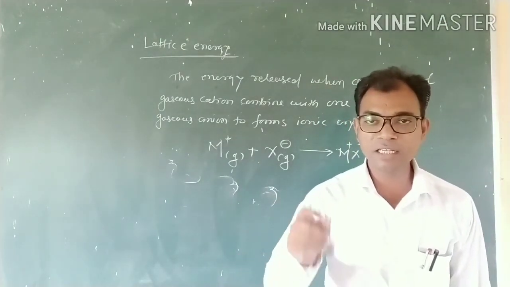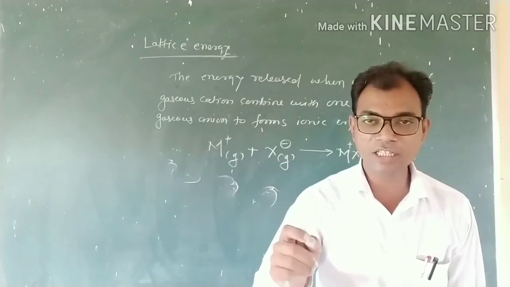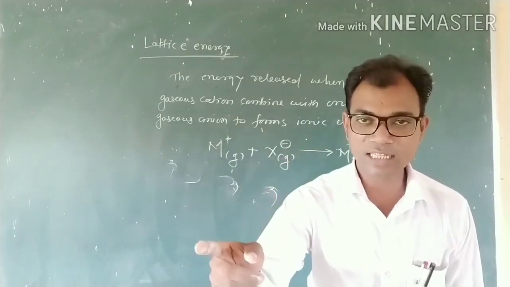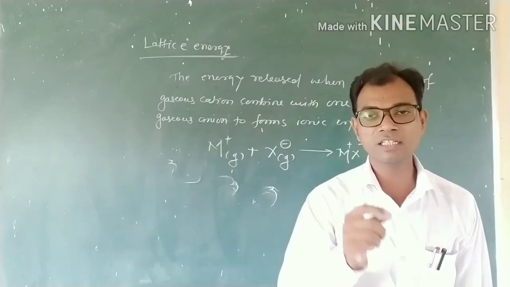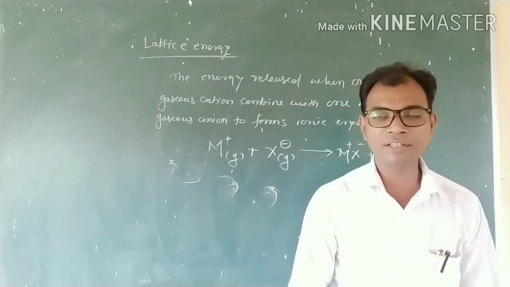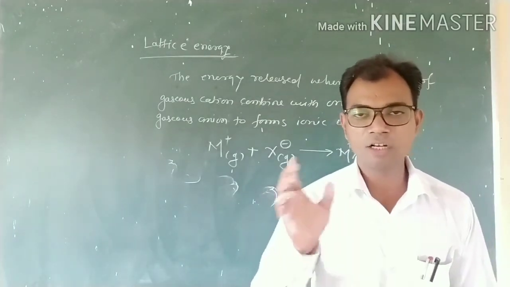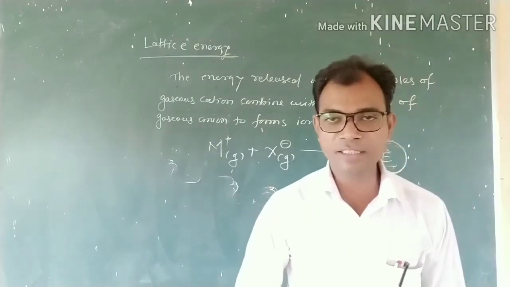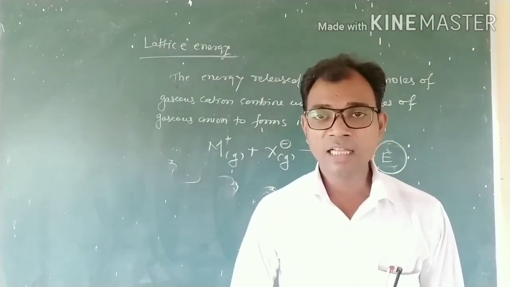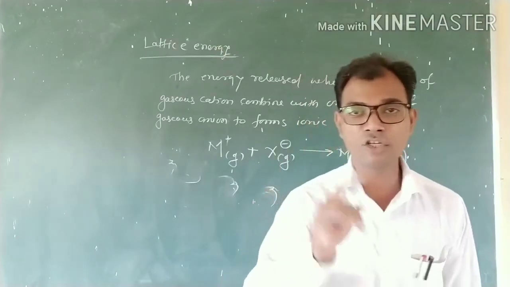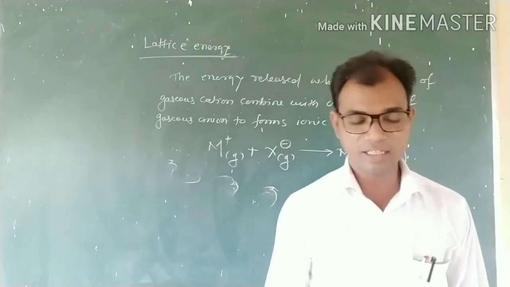The enthalpy is the same if the reaction takes place in one step or in a series of steps. On that basis, we consider the example of the formation of NaCl.